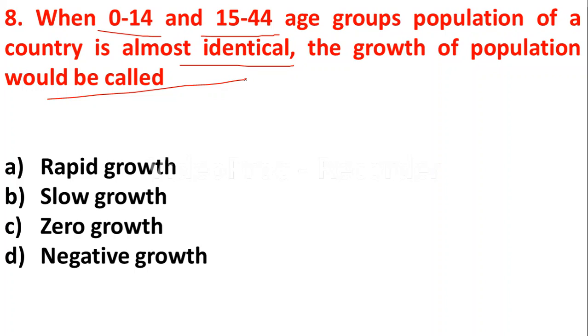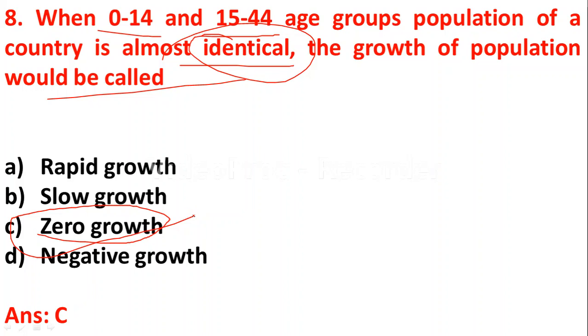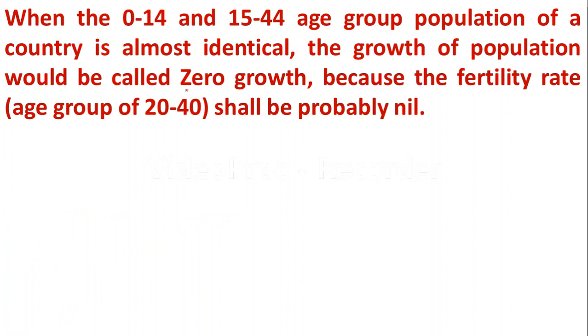So when the 0 to 14 and 15 to 44 age groups population of a country is identical, the growth is known as zero growth, because the fertility rate shall probably be nil here.